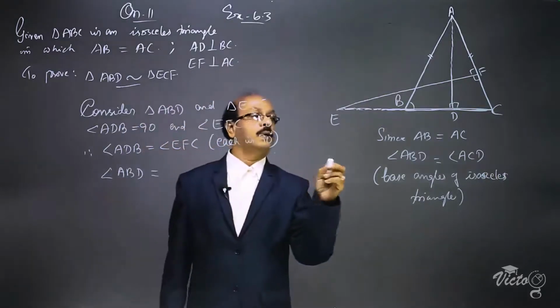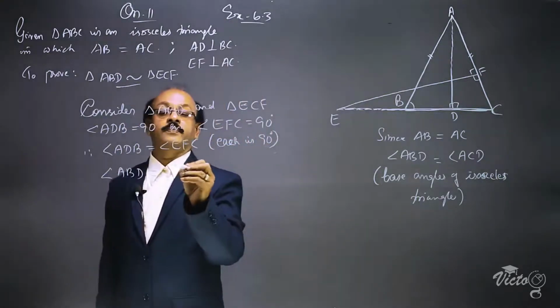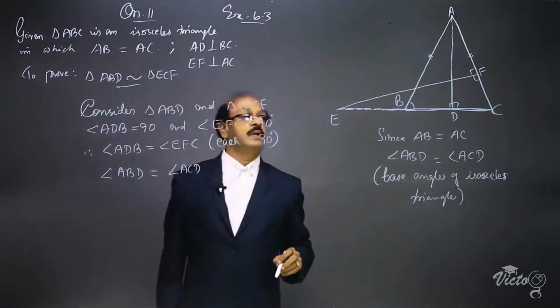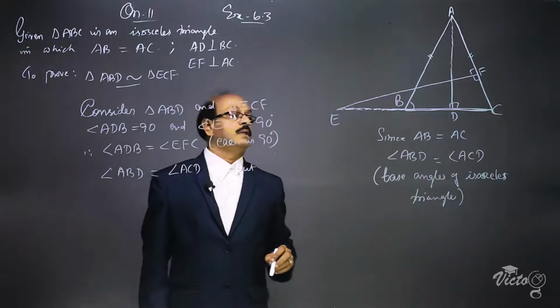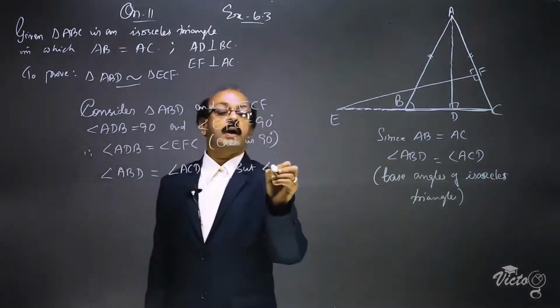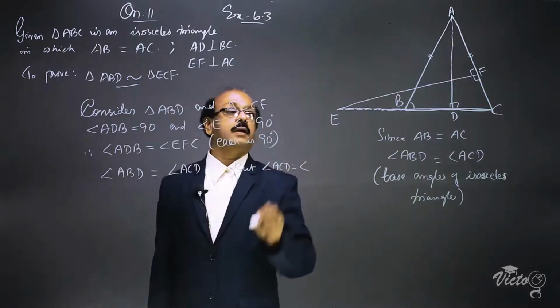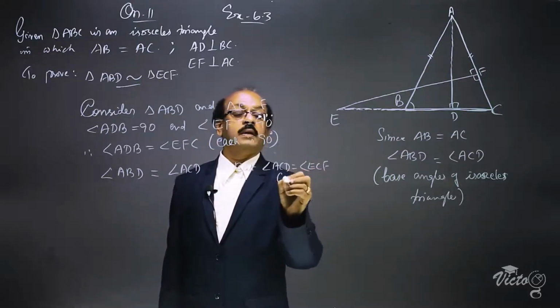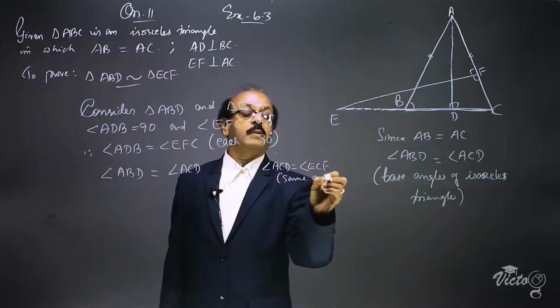Angle ABD is equal to angle ACD, as we first wrote. But angle ACD is the same as angle ECF, the same angle.